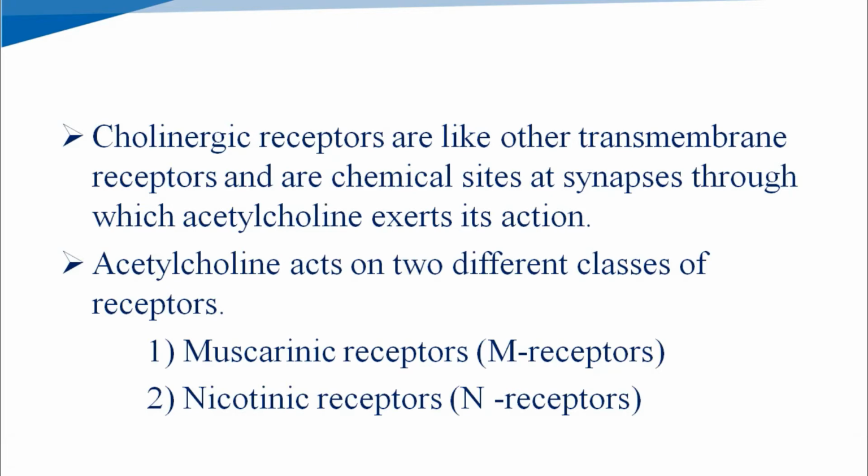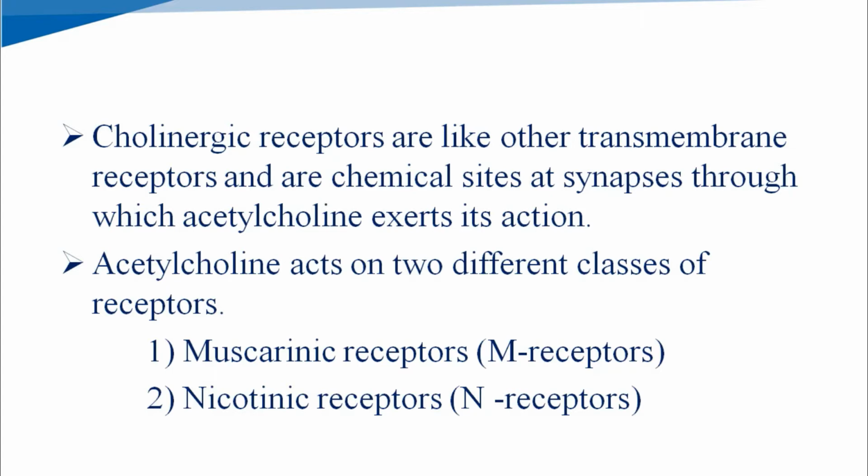Chemical sites at synapses means we have seen that acetylcholine is biosynthesized at the presynaptic nerve terminal, and after release it crosses the synaptic cleft and goes to the postsynaptic nerve.